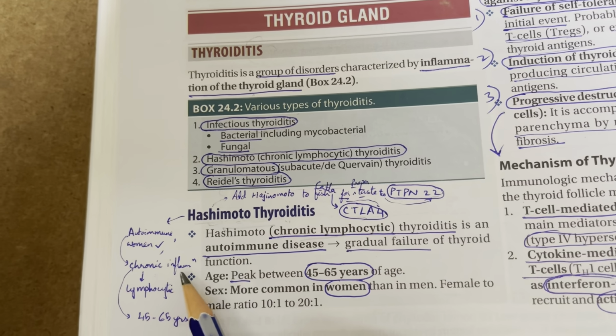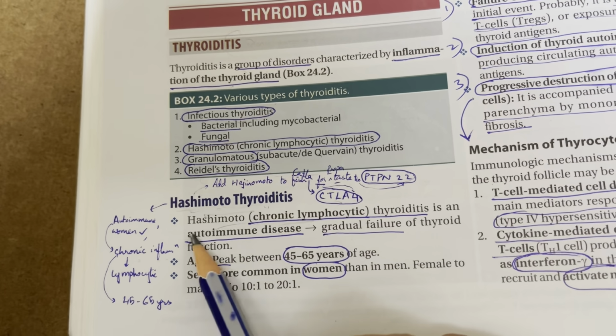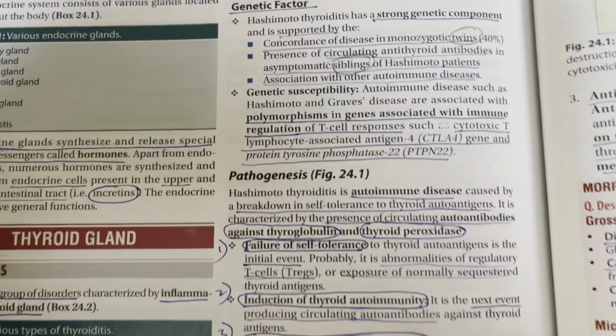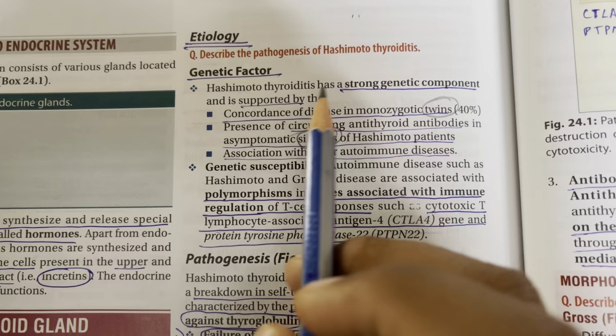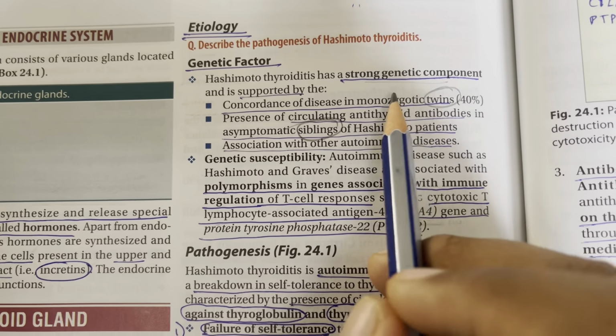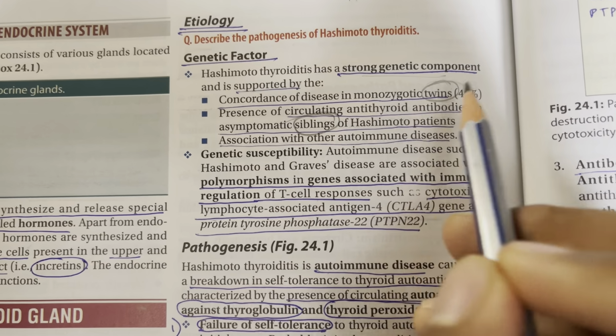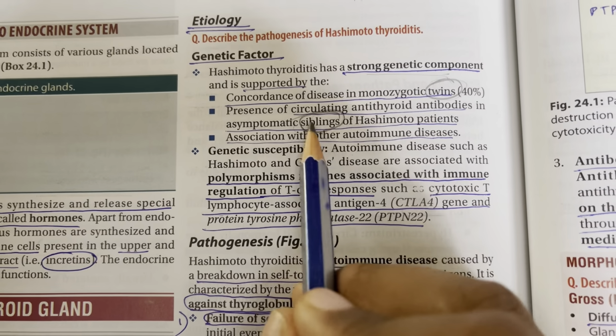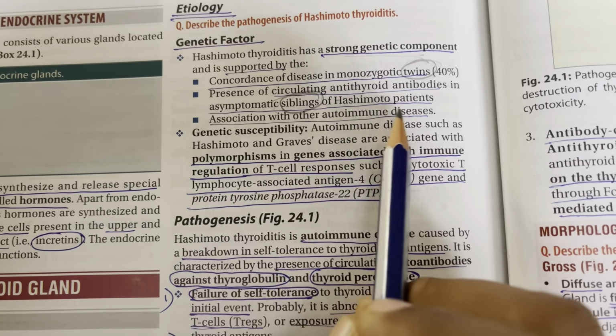So there is chronic inflammation, lymphocytes are there. It is an autoimmune disease, more common in women than in men, and it peaks between 45 to 65 years of age. Next, genetic factor. There is a strong genetic component, supported by the disease occurring in higher frequencies in monozygotic twins, the presence of circulating antibodies in siblings, and also association with other autoimmune diseases.